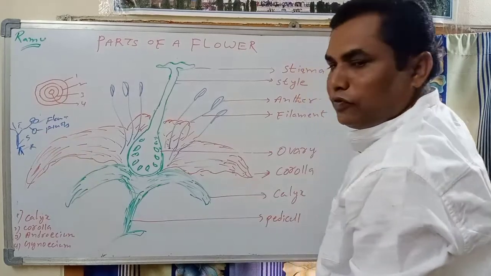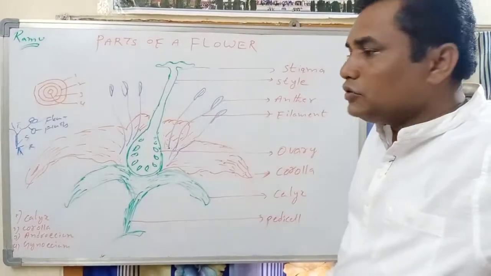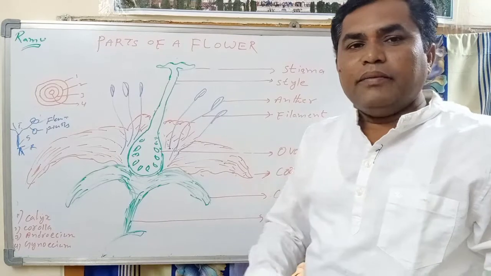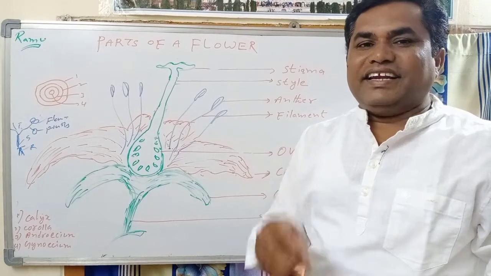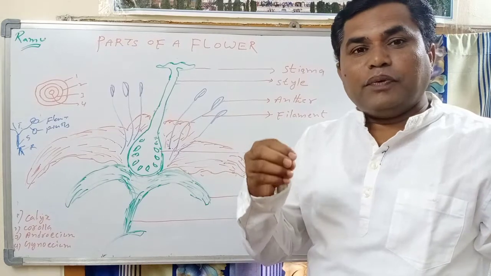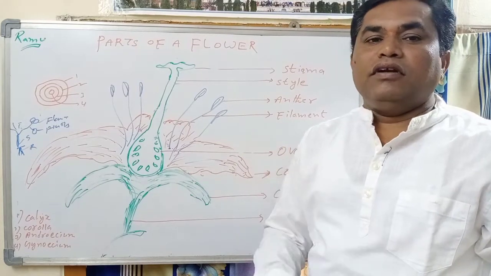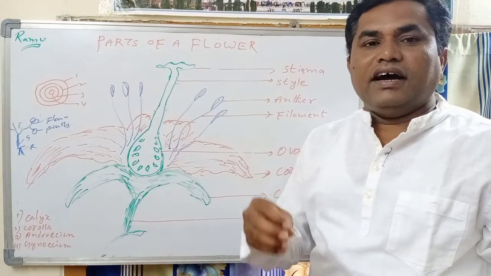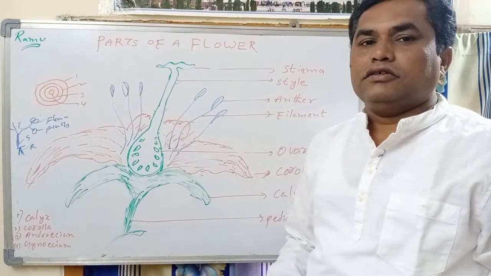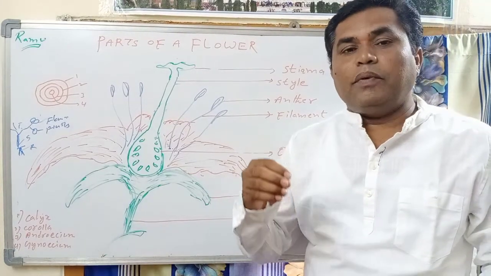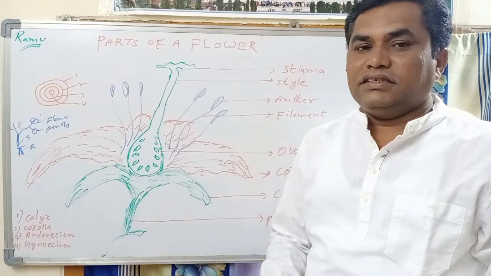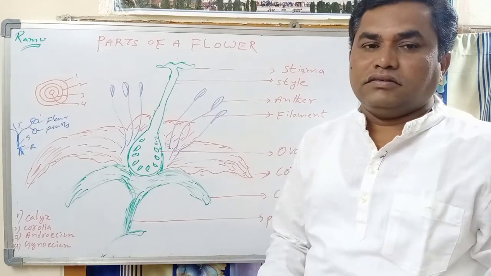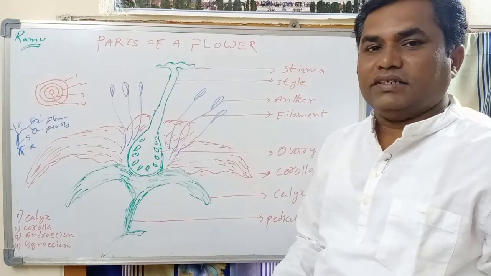So here, can anybody say which parts are attractive? Means which parts of the plant are colorful in a tree or in a plant? The colorful, attractive parts of the plant are known as flowers.